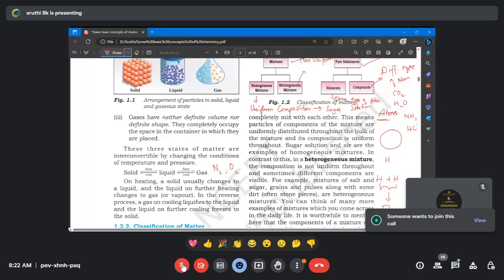Yes, ma'am. Fine. Ma'am, I have a little doubt. So ozone and sulfur, S8, are they elements? S8 is also an element. Yes, ma'am.